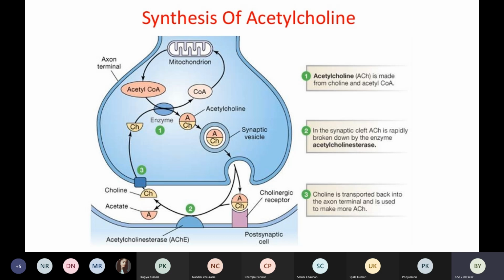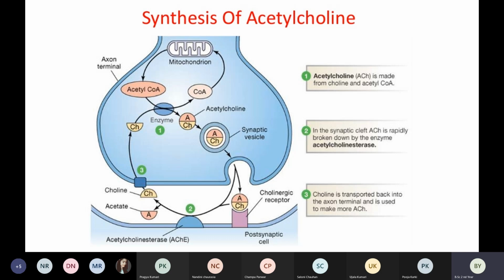You can see here this is acetyl, and there is an ester also. So from here only you can see point number 1: from the choline and the acetyl, we are getting the acetylcholine. Then point number 2.